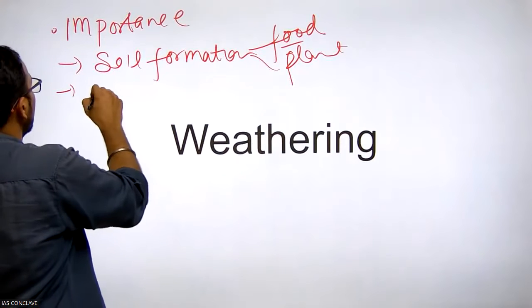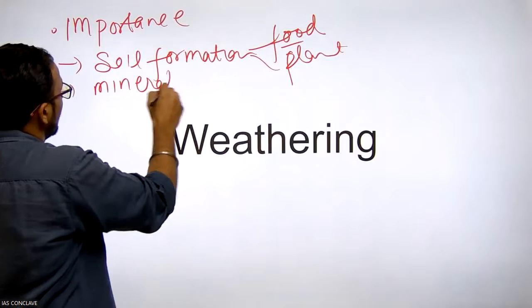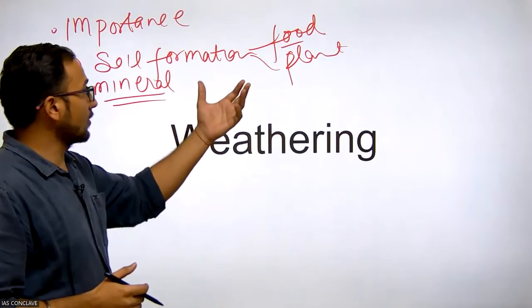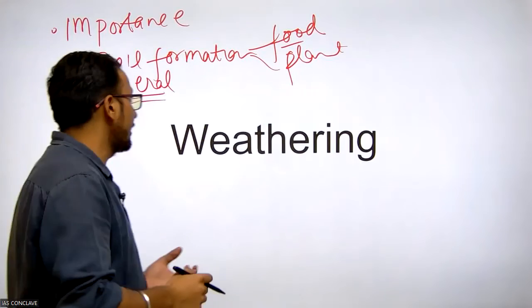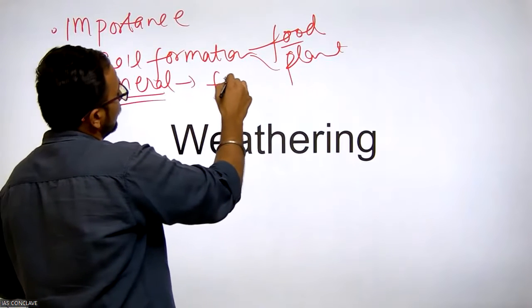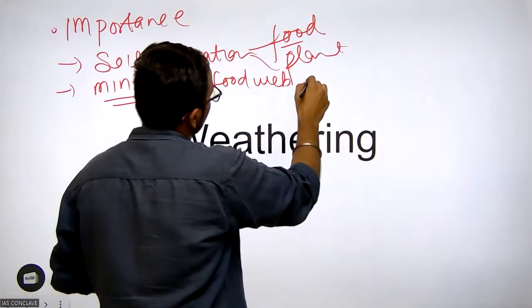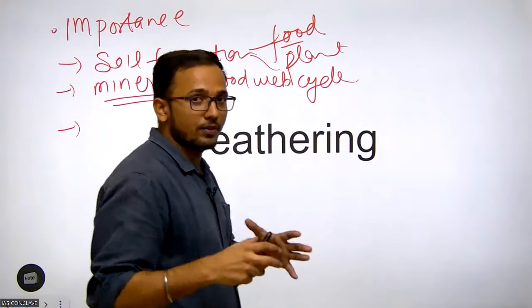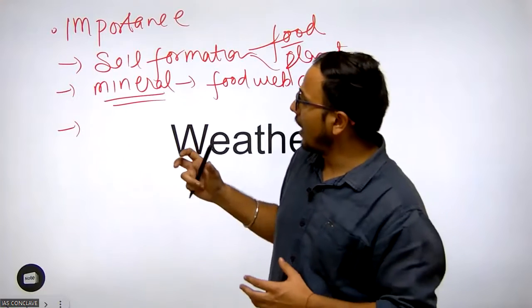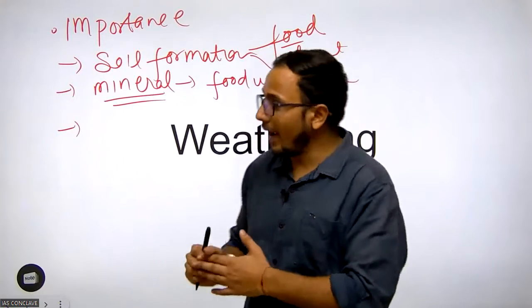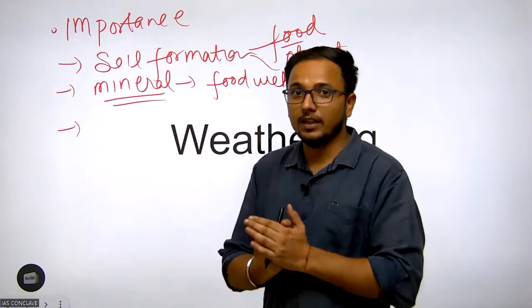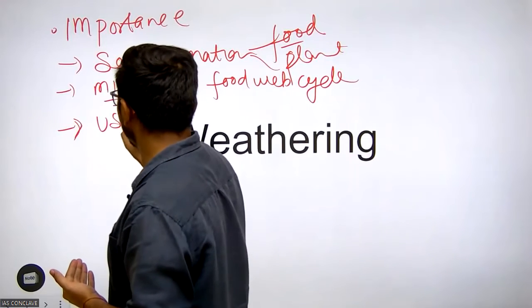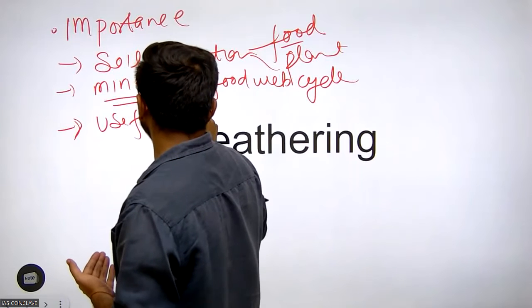The second one is minerals. What minerals we derive from the rocks is through our soil formation, or through the food and the plants, and that's how they enter into our food web cycle. If you look at the rocks and the minerals, they are not so important to us, but when these rocks weather, they are converted into useful minerals.